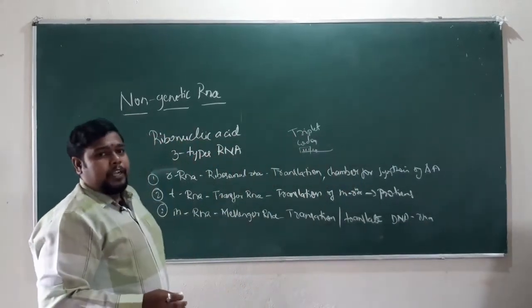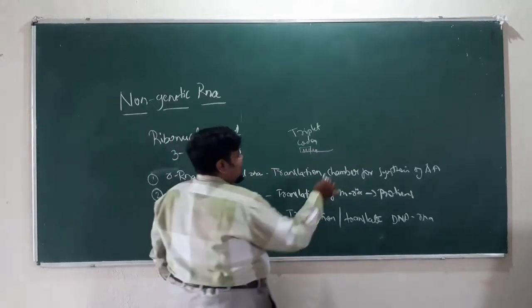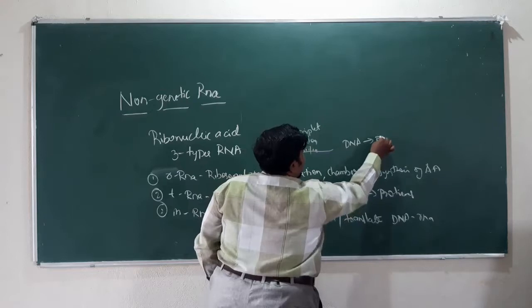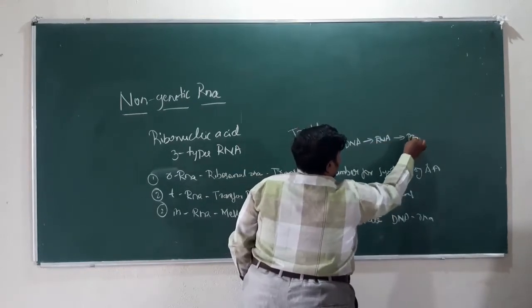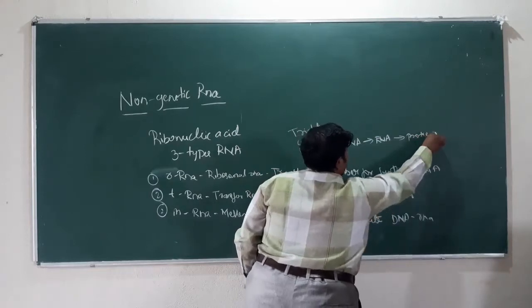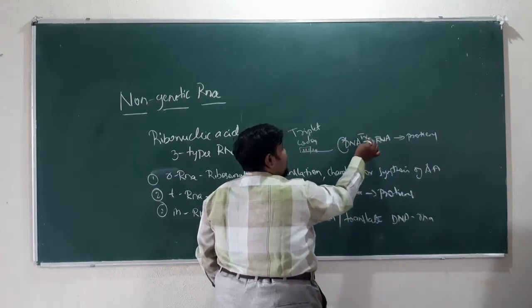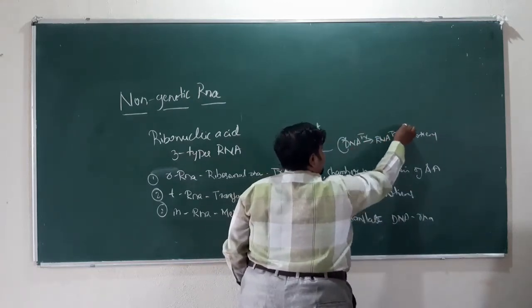As in my previous video, I told you about the central dogma of molecular biology. That is, DNA is formed into your RNA, which is again formed into your proteins here. The replication will be undergone by the process called transcription here, and here it is translation here.